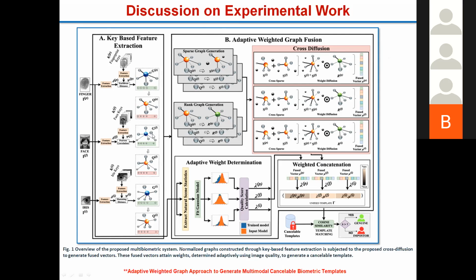So it is a totally out-of-the-box idea. For the first time we have proposed that, rather than actually storing the template, we are storing how much it is related to some known things. Now another merit here is, suppose this template is compromised. I just change the key, or I can change the order of the keys, and I get a different template again. This is one of the merits of this particular approach.